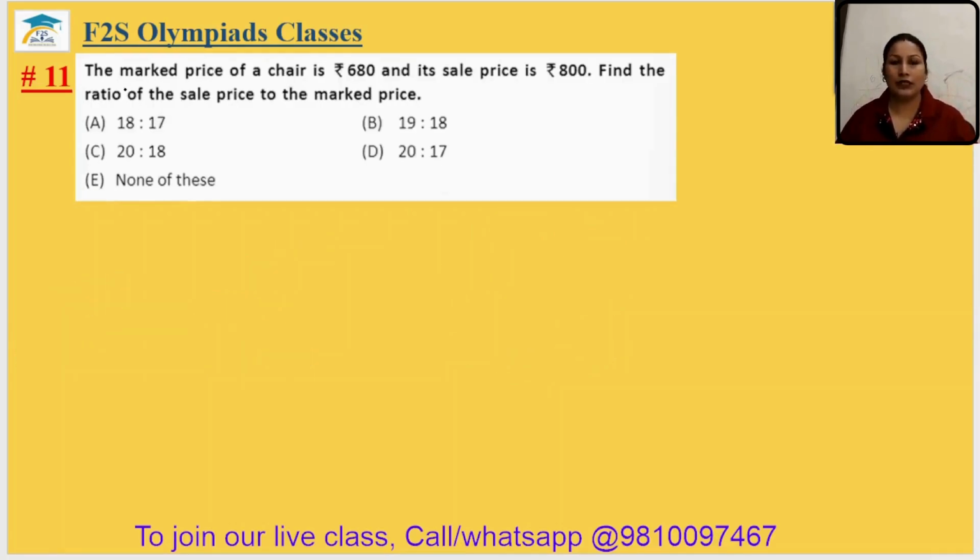Come to question number 11. The marked price of a chair is rupees 680 and its sales price is rupees 800. Find the ratio of the sales price to marked price. It means 800 upon 680. To simplify it, after simplification we will get 4 se kar lete hain. 4 ones are 4, 4 sevens are, 4 twos are 8, 0.